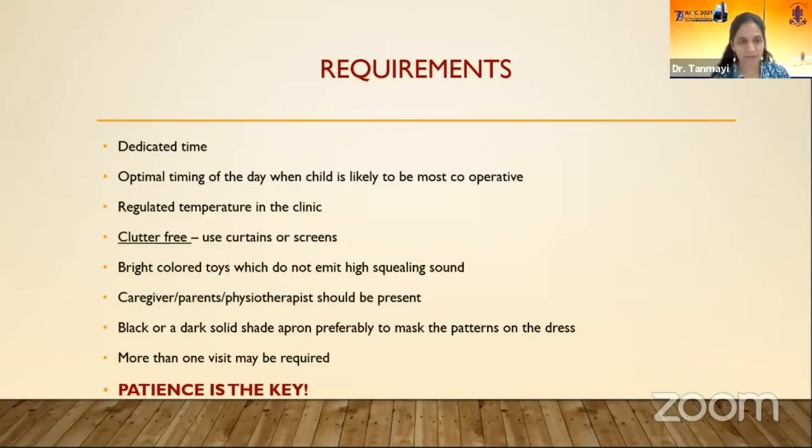It is better if the physiotherapist and the caregiver along with the parents are present to position the child, or generally the person with whom the child feels most comfortable. Wear a solid shade apron over your dress, especially if you're wearing a colorful pattern, because that can distract these children. Remember that more than one visit may have to be scheduled, because if the child is not in the mood for an examination that day, we might have to postpone the visit. So patience is the key.